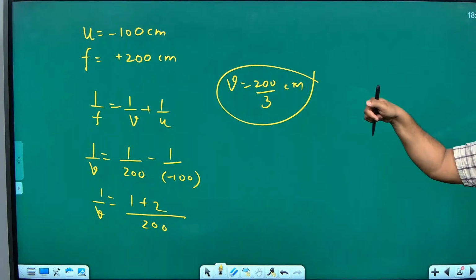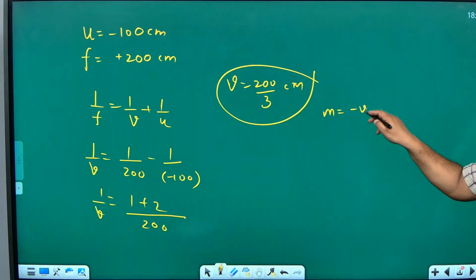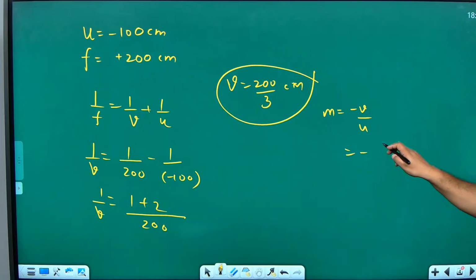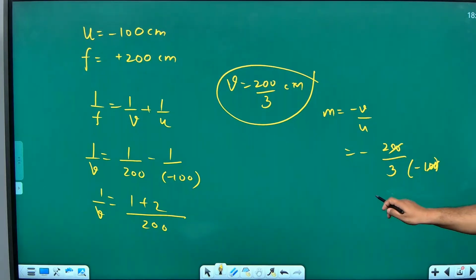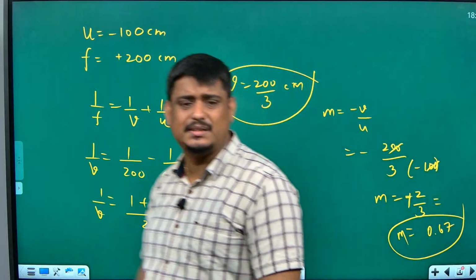Then they asked to find magnification also, I think. What is the formula of magnification? Minus V by U. So what is V? V is 200 by 3. What is U? Minus 100. Isn't it? You are correct, Anuja. What have other people done? This 2 gets cancelled, right? So M will become equal to minus 2 by 3. Isn't it? So the answer is minus, will be plus, will become, sorry. It will become plus. So it will become 0.67. This is the answer. Got it?